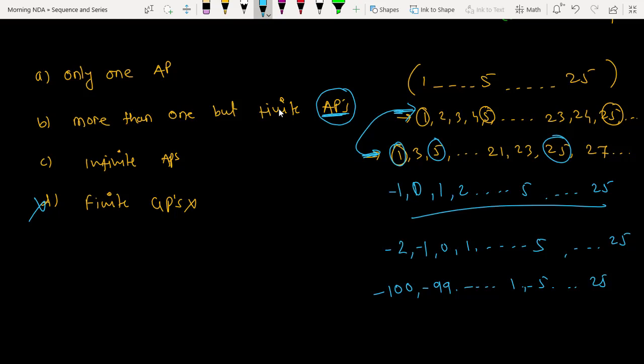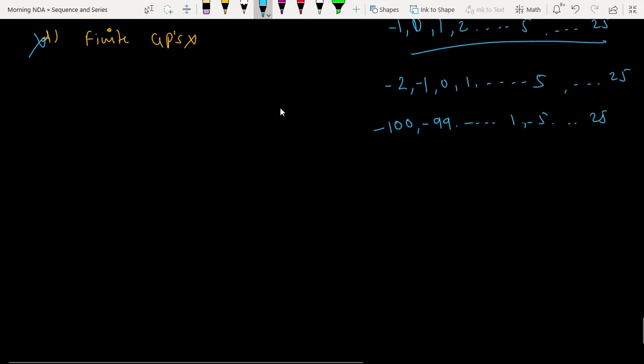Why do you want finite again? Tell me, sir, how will we know about infinite? Sir, if we take infinite, we do not know whether it will include 25 or not, or where it will start from. But that is going to be definitely included in the AP, no? If you take the common difference in such a way that, see, I can write like this: 1, 2, 3, 4, 5, dot, 25. Yes, sir.